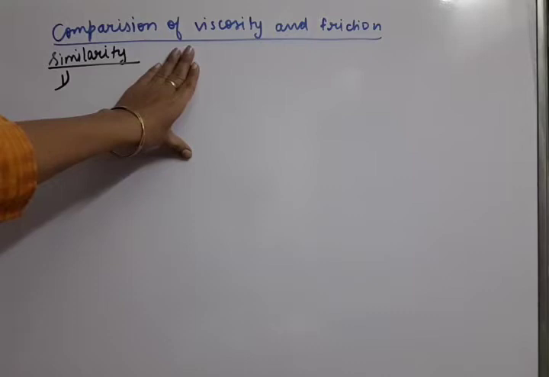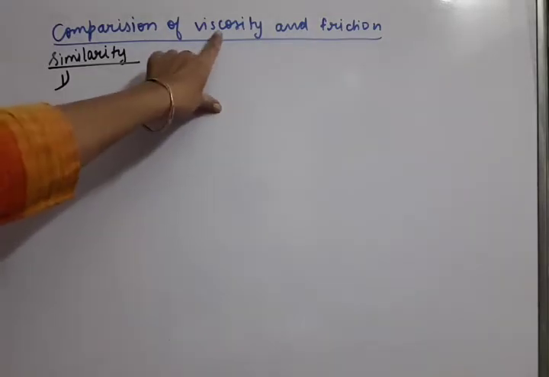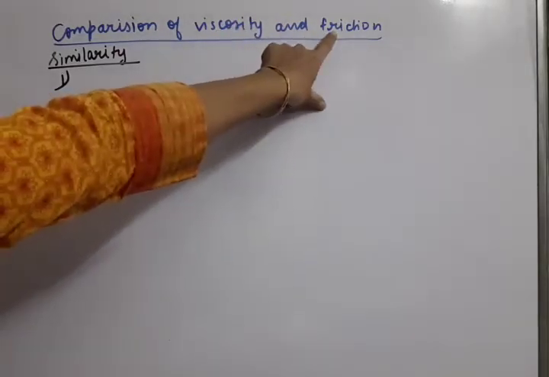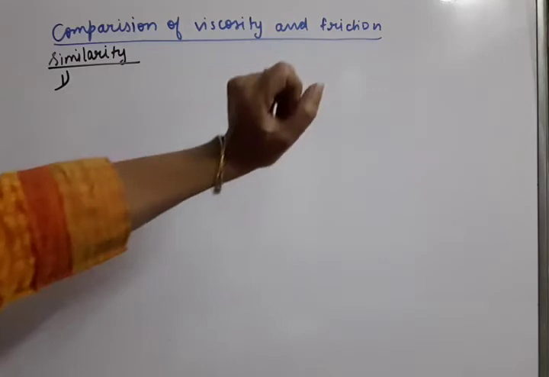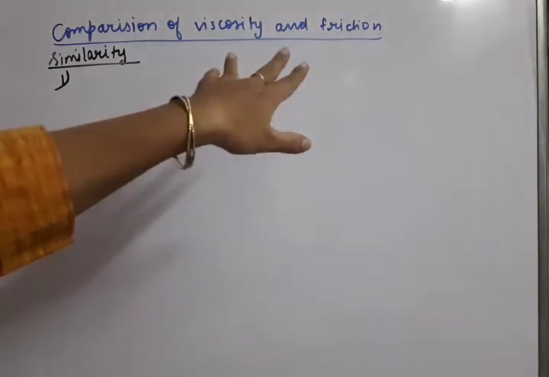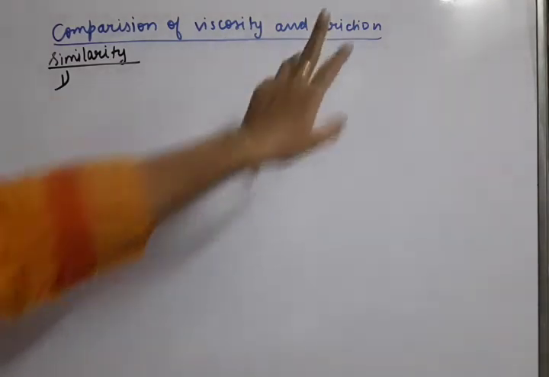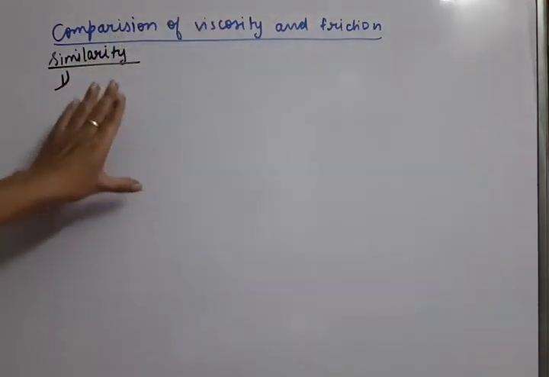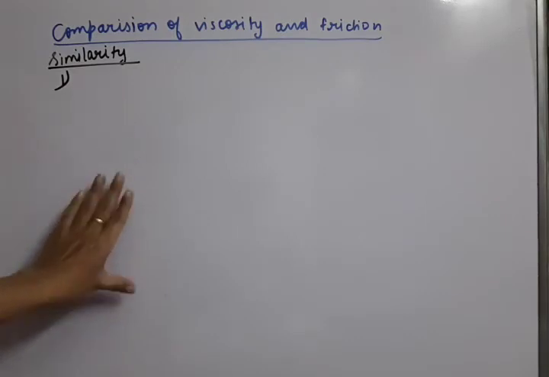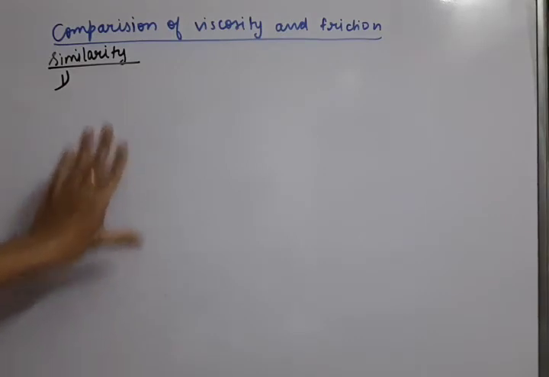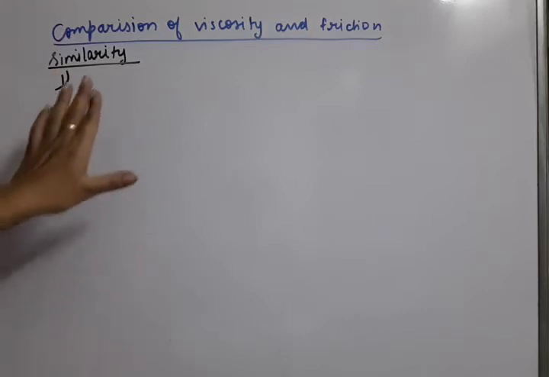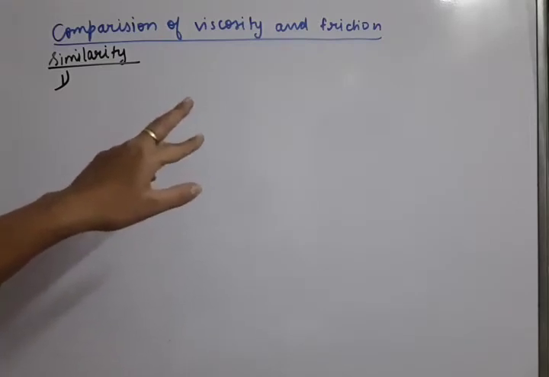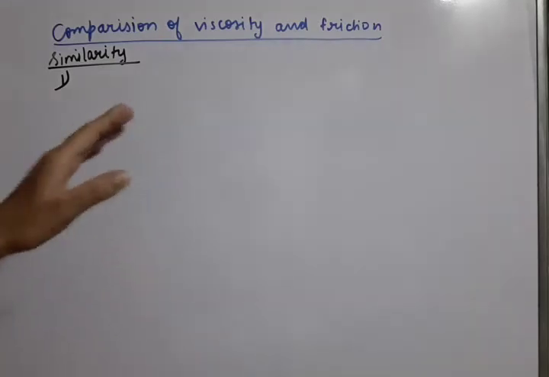Now we have discussed that viscosity is the opposition offered to the flow of a liquid, and friction is the opposition offered to the flow of solids. So both are the same kind of force, viscous force and friction force. First of all, we can compare the two types of forces. There can be some points of similarity and some points of dissimilarity, so we need to understand both. Let us first write the similarity points: both oppose the motion, and both appear whenever there is relative motion.